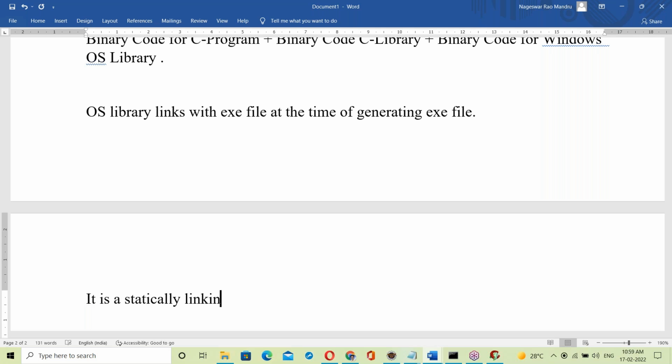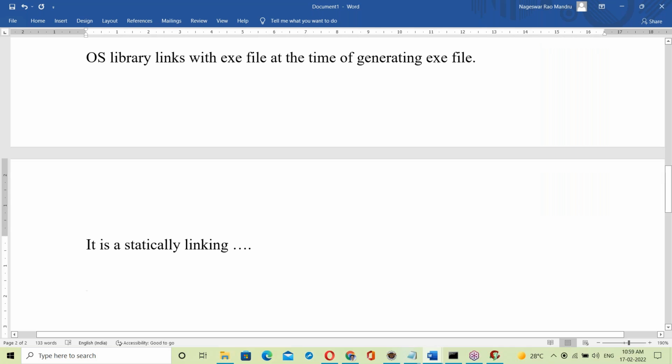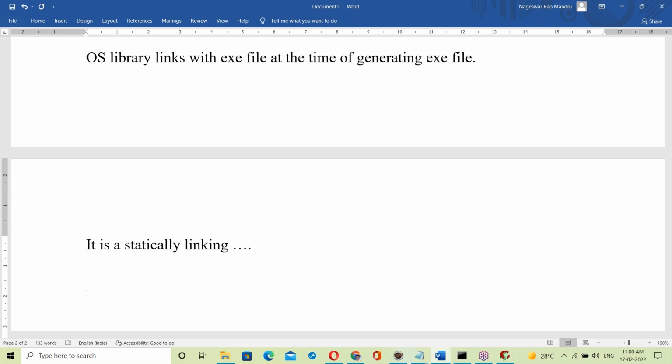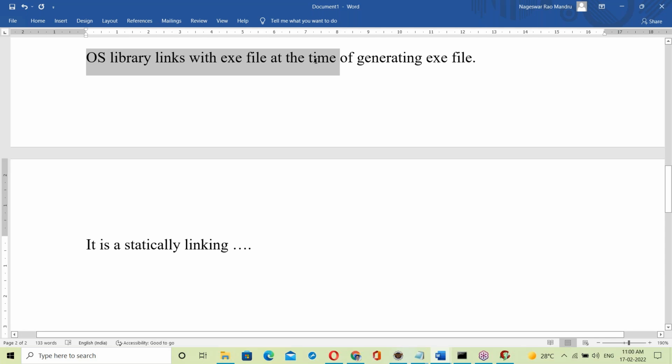Just wait, you'll understand. Static linking and dynamic linking, you can understand clearly once the Java program is explained. After explaining Java programming, you can understand clearly what static linking is and what dynamic linking is. Just wait for a minute. The OS library links with the exe file at the time of generating the exe file. It's static linking.